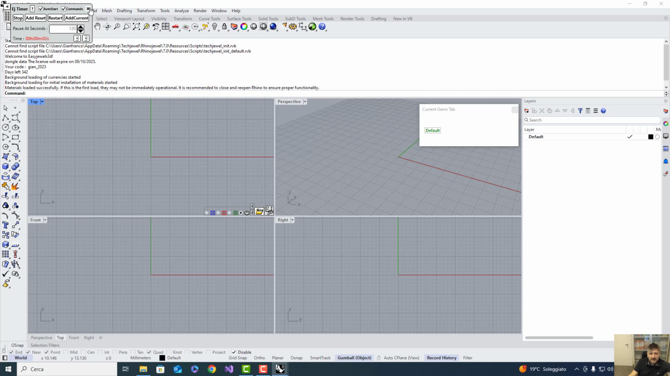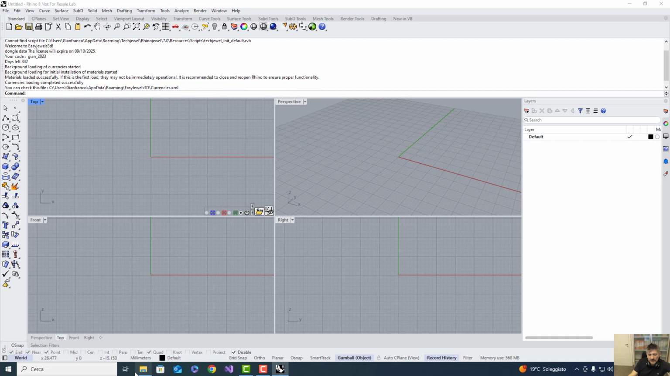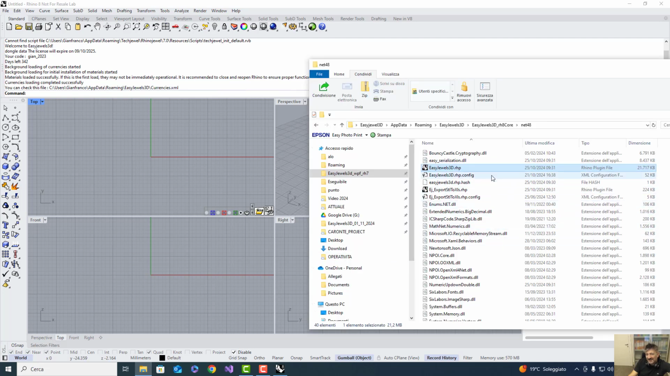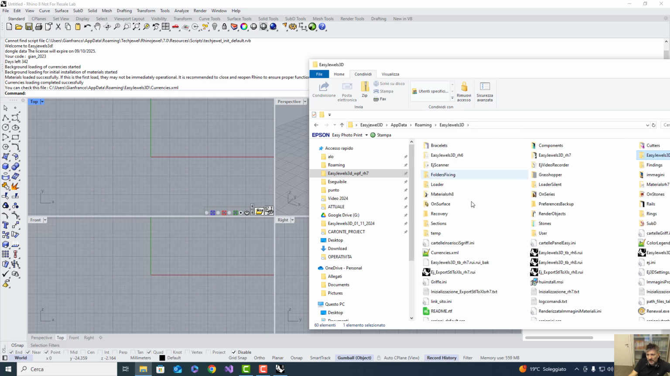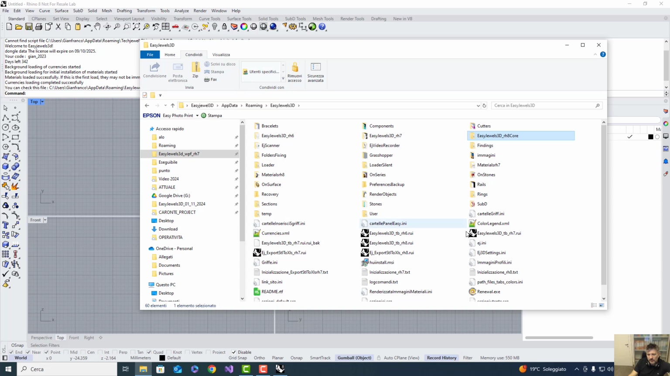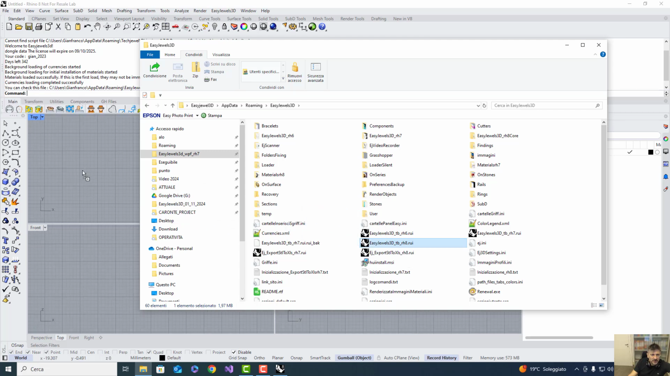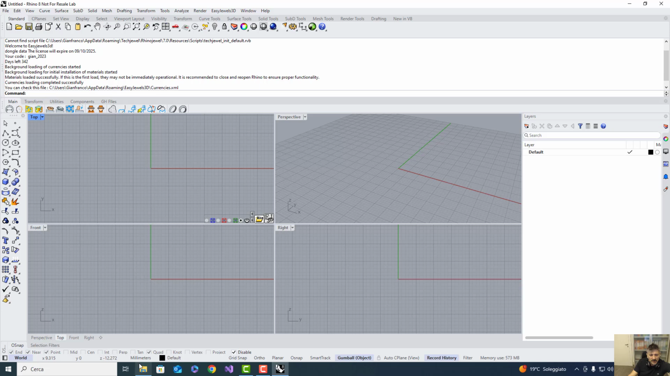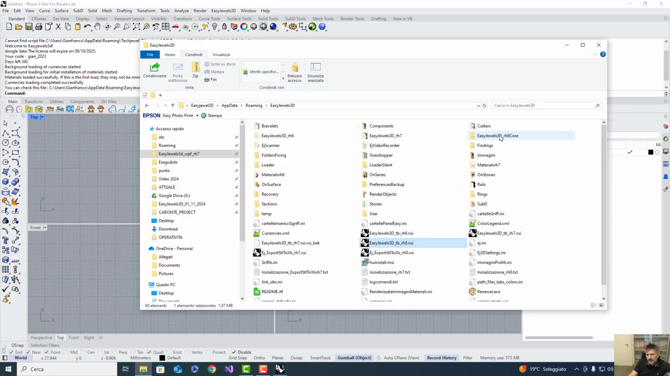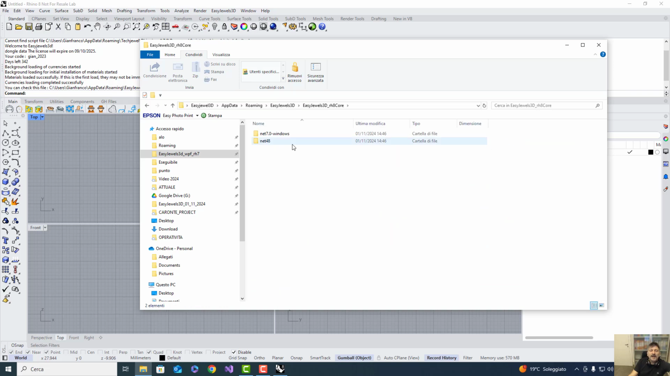We have, yes, it is present now, EasyJewels3d, because we didn't delete the registry key, but we will see without problems how to do it. So we take the toolbar here, this one, we drag and drop, and we have the toolbar. We go to this folder for Rhino 8, we open it, and now I don't know what is